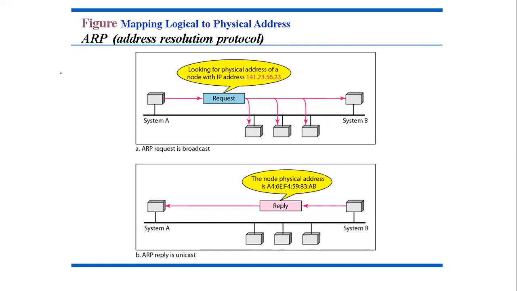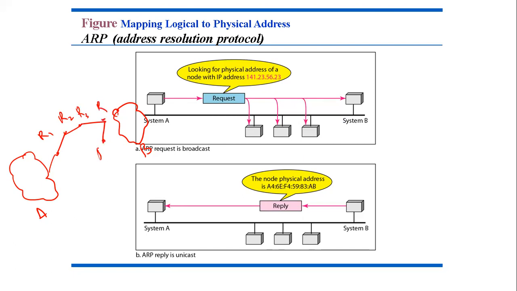Whenever we are mapping from logical to physical address, this is your ARP. An internet is made up of a combination of physical networks connected by internetworking devices such as routers. A packet starting from a source host may pass through several different physical networks before reaching the final destination. Suppose this is your network A and this is your network B, and in between, networks A and B are connected by different routers, R1, R2, R3, R4, then R5 is here, and then it is connected to network B.